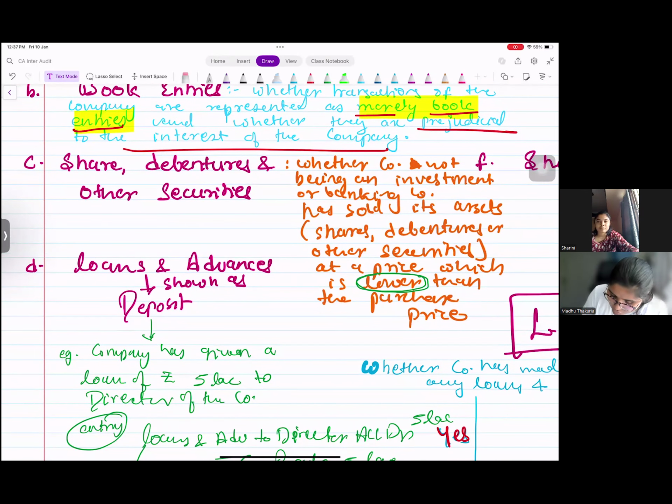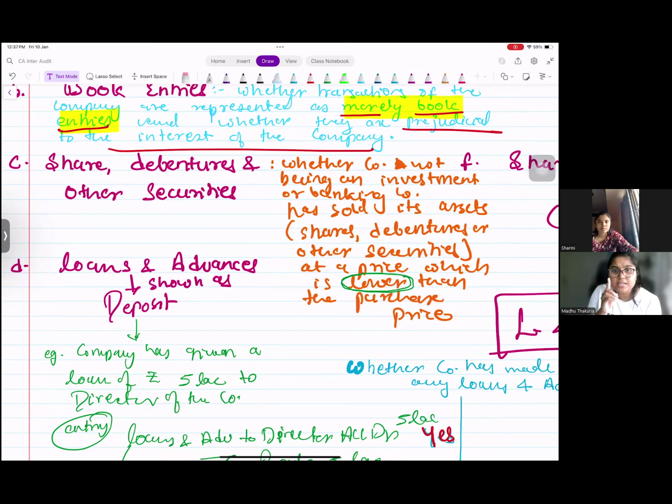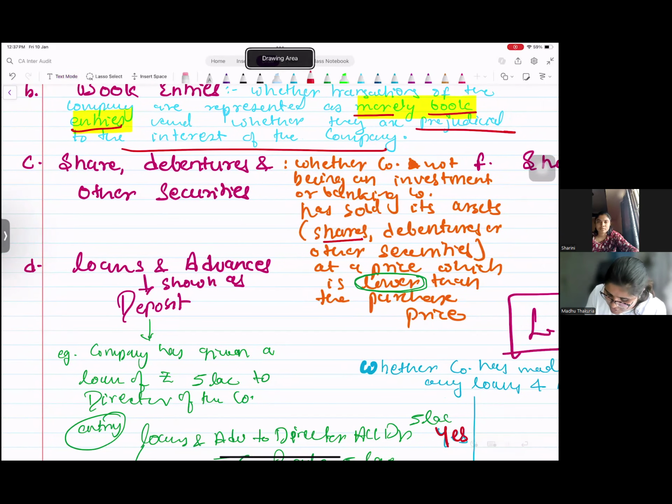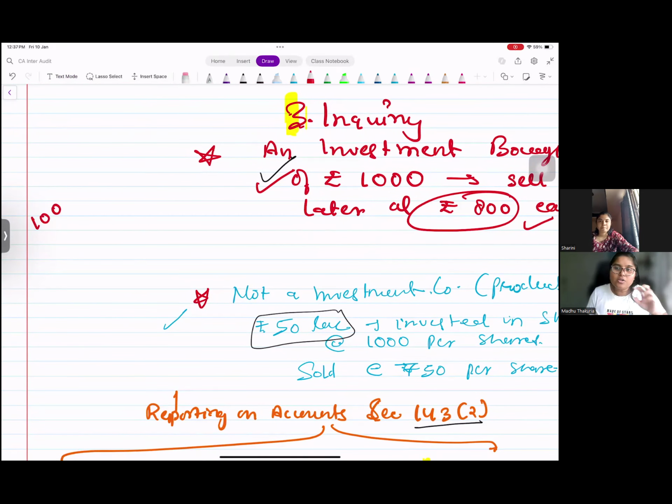Shares, debentures, and other securities. Whether the company, not being an investment or a banking company, has sold its assets such as shares, debentures, and other securities at a price which is lower than its purchase price. Had you been an investment company, sometimes you can make that call because you know that the market value is lower now and is not going to increase. For example, you bought the shares for 100 rupees per share.